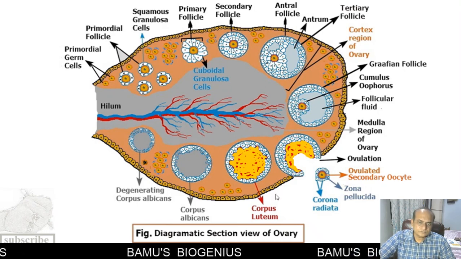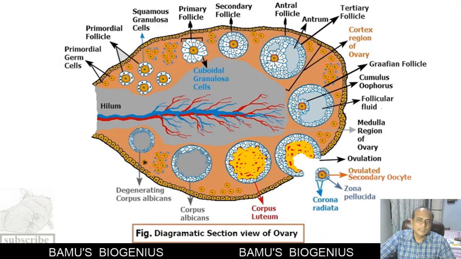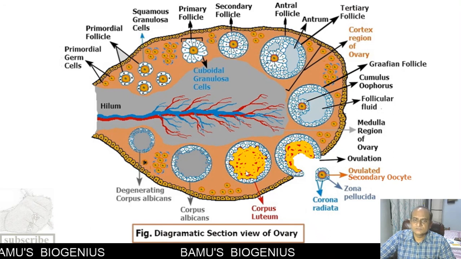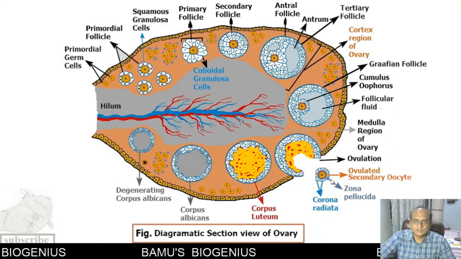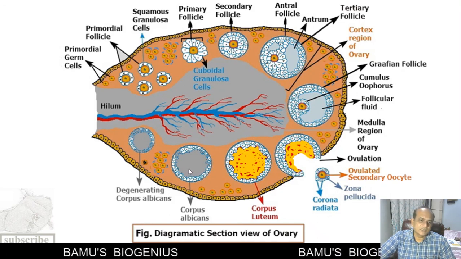Now the remnants of this Graafian follicle become a corpus luteum, and when this ovum gets fertilized, then this corpus luteum becomes the corpus luteum of pregnancy. If this ovum is not fertilized, then this corpus luteum degenerates. It forms a corpus albicans, and this corpus albicans gradually degenerates.